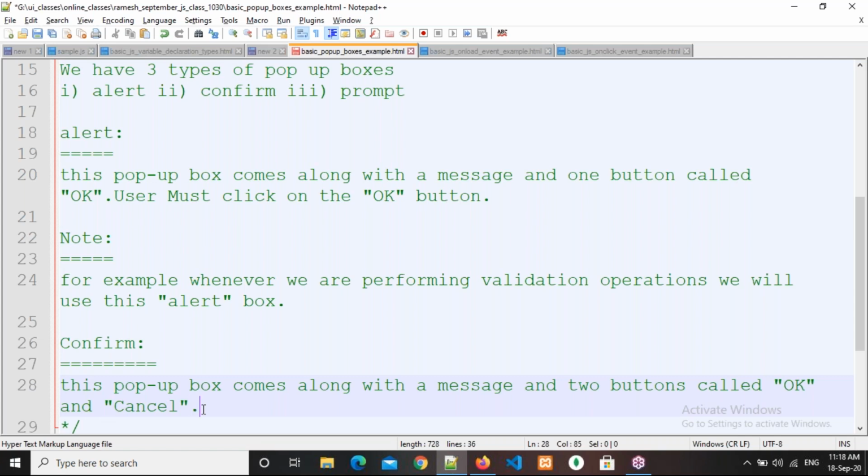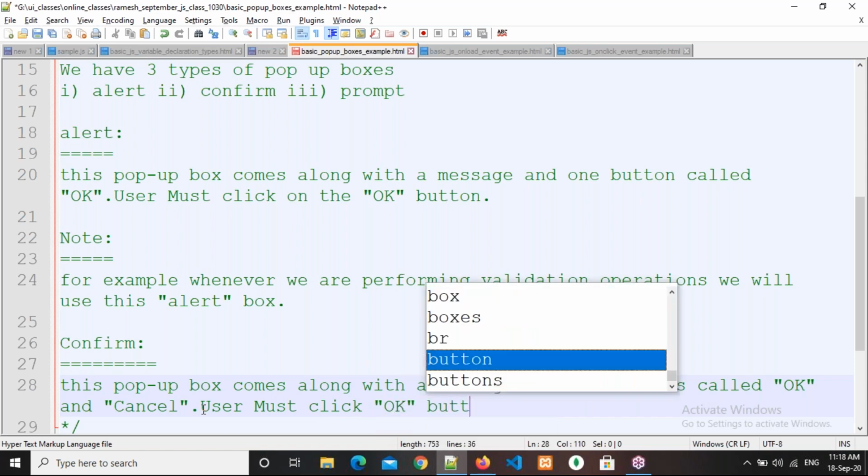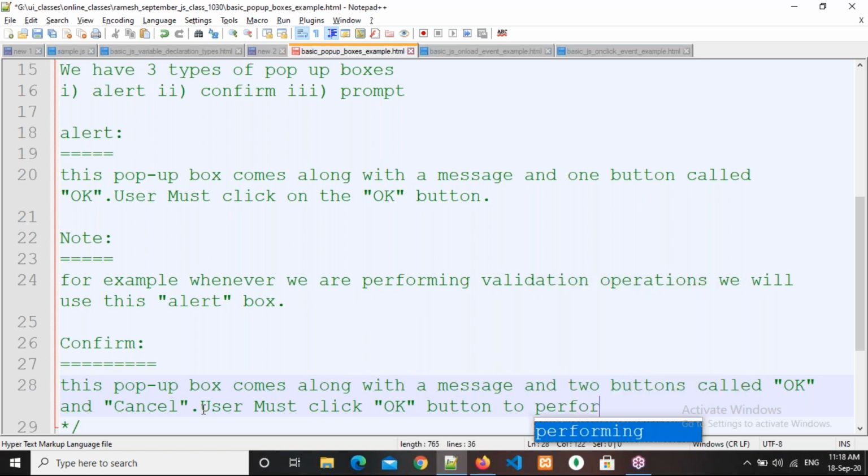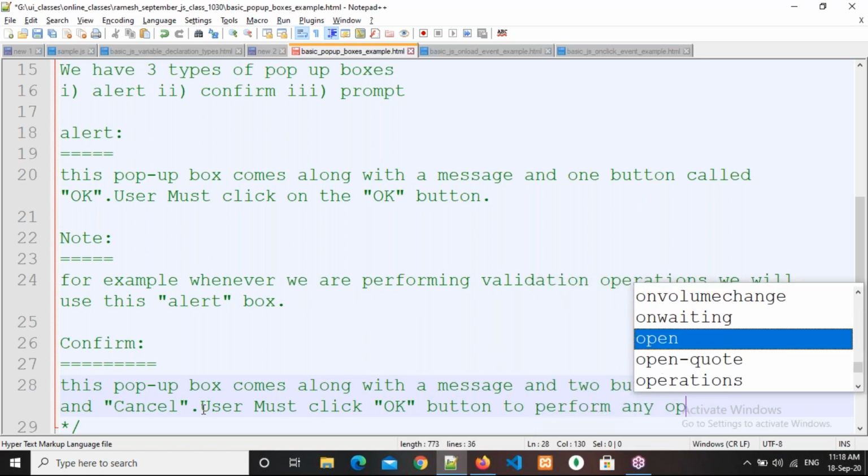The user must click on the OK button to perform any operation.